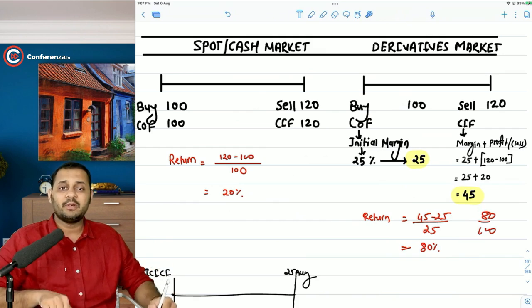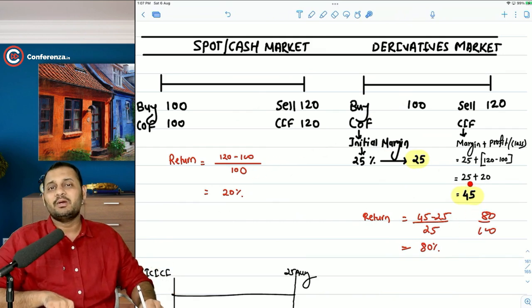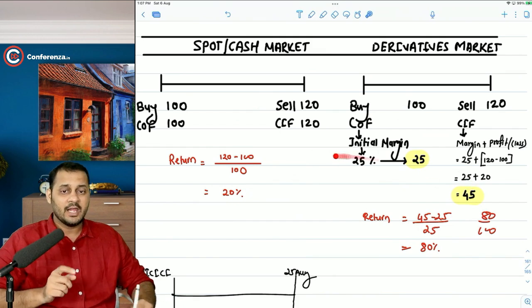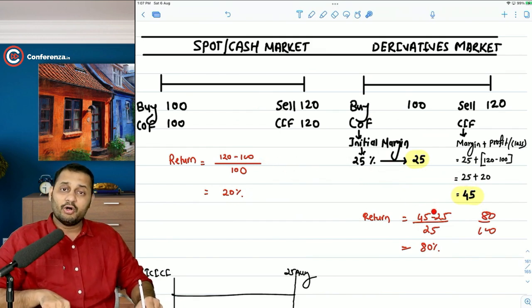So which market is better? Sir, both the markets are still better because you don't know the other side. I am telling you the profits, the losses will also be the same. If there is a loss of 20% in this market, then you will lose only 20 out of 100.